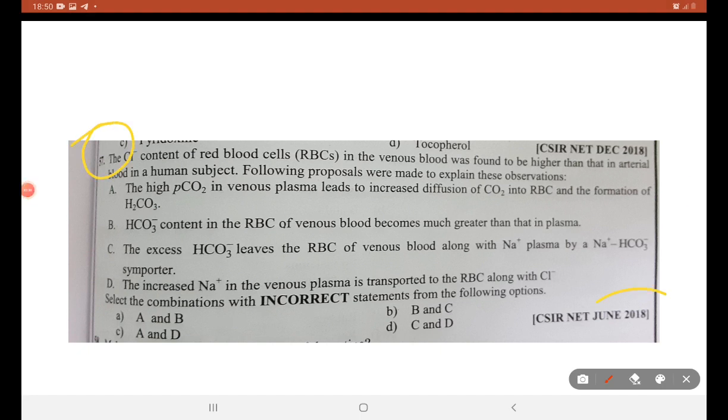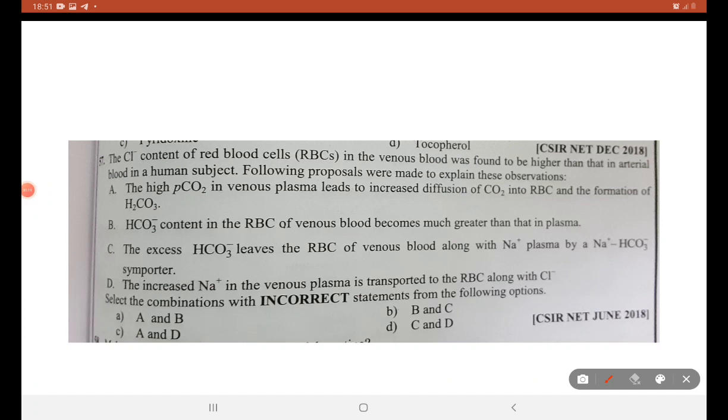57th question, June 2018. Chloride content of red blood cells in the venous blood was found to be higher than that in arterial blood in the human subject. The following proposals were made to explain these observations. We are going to find the incorrect statement. It is nothing but chloride bicarbonate exchange, the chloride shift. We have seen about chloride shift in cell biology.